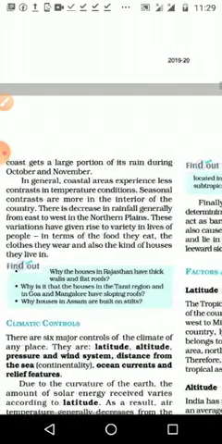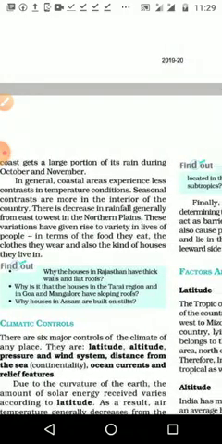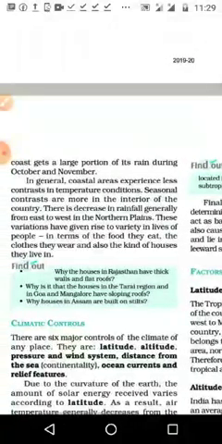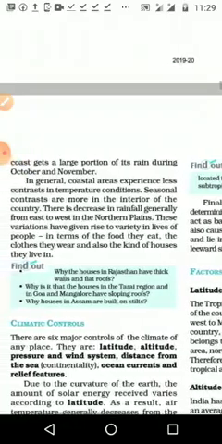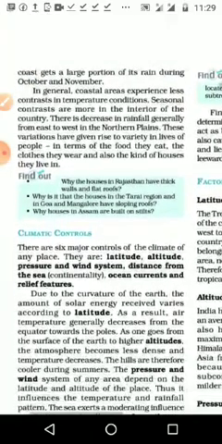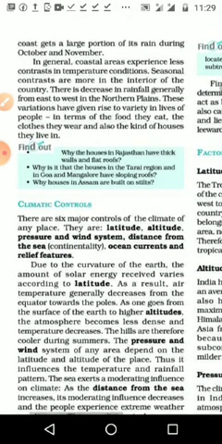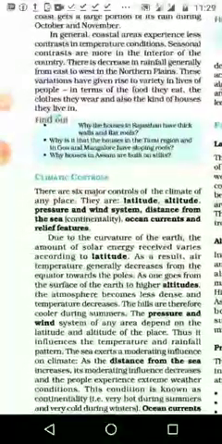Then these variations have given rise to a variety of lives of people in terms of the food they eat, the clothes they wear, and also the kinds of houses they live in. These things, settlements and types of houses according to climate, we already studied in 7th standard. Then an activity is given.